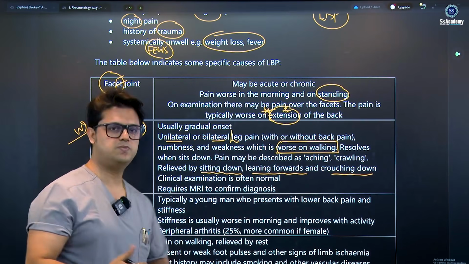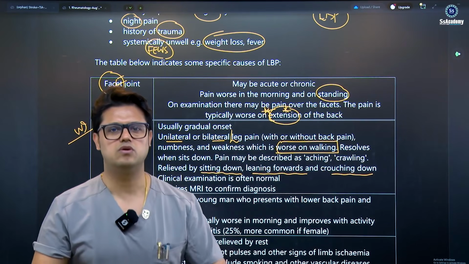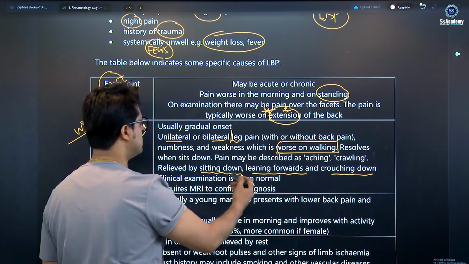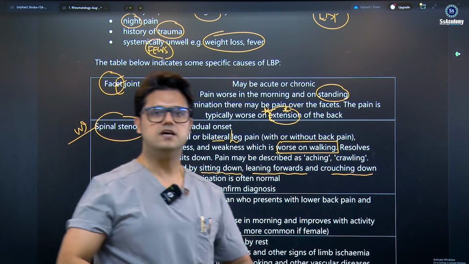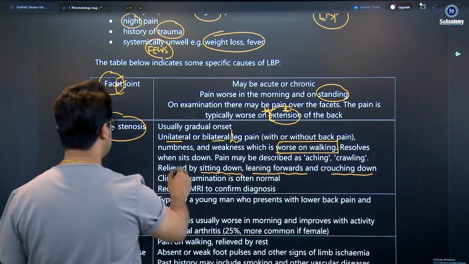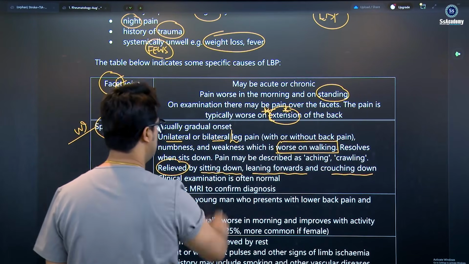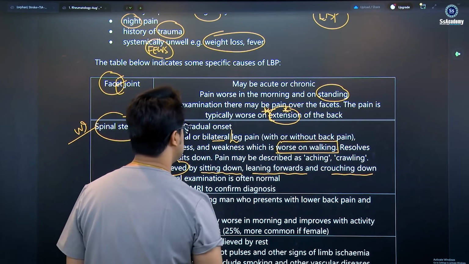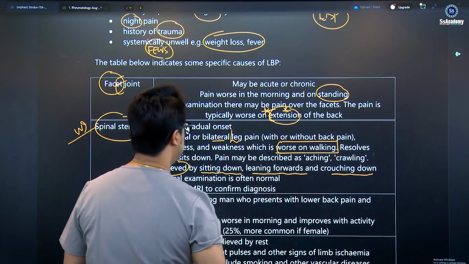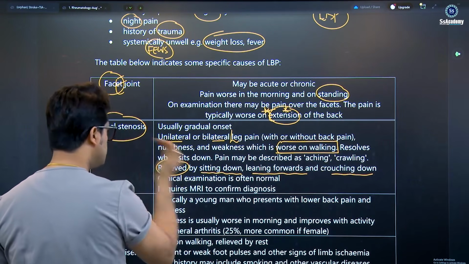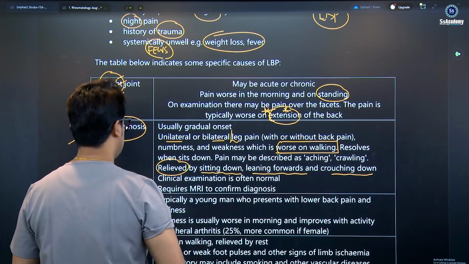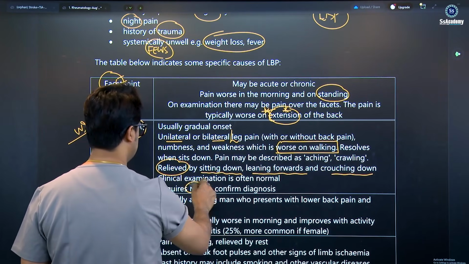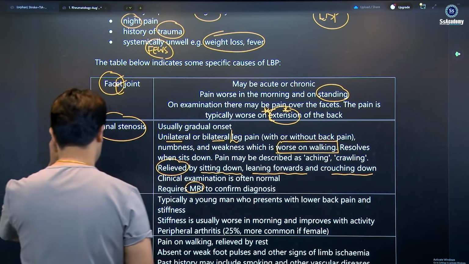So it helps the spinal canal to get more space, so that you can get relief from the pressure from the surroundings of the spinal canal. You feel relieved. So it is really relieved by sitting down, leaning forwards, crouching down. This is important. Clinical examination is often normal. It requires MRI for the diagnosis.